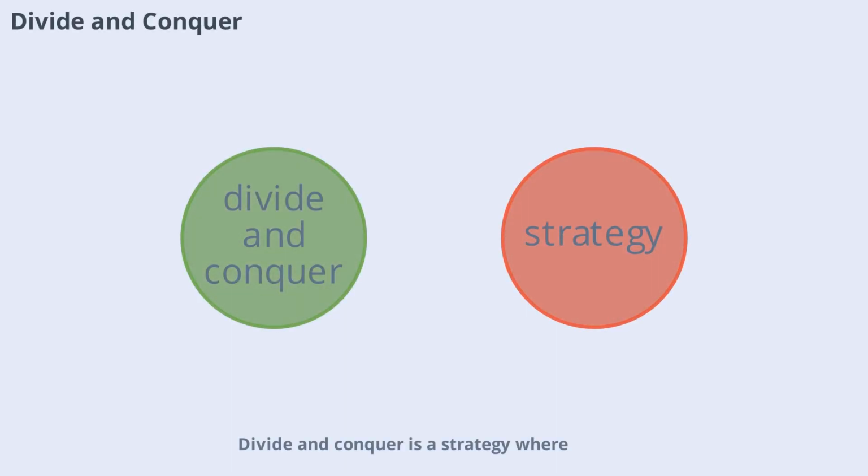Divide and conquer is a strategy where a problem is divided into smaller subproblems, each solved independently and then combined for the final solution. Merge sort and quicksort are classic examples. This approach is powerful for handling large, complex problems efficiently as it breaks them into manageable pieces.